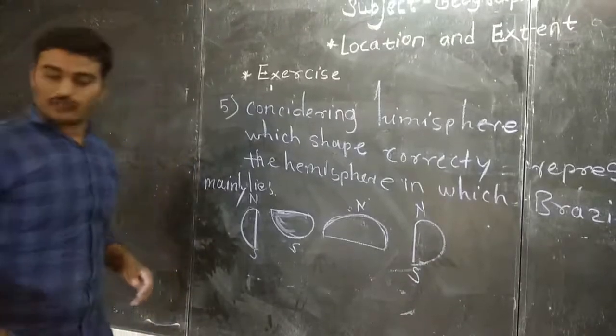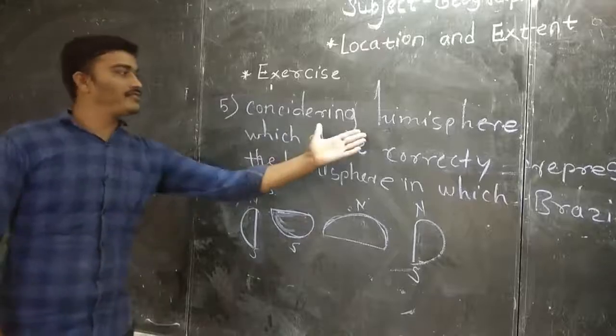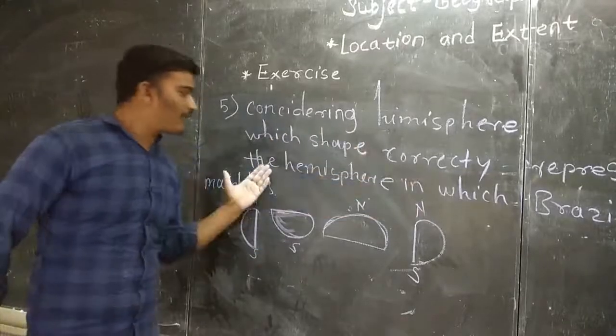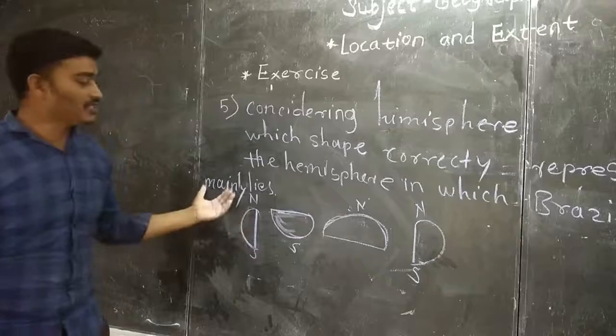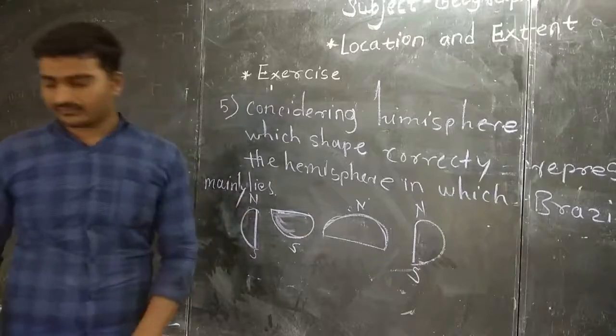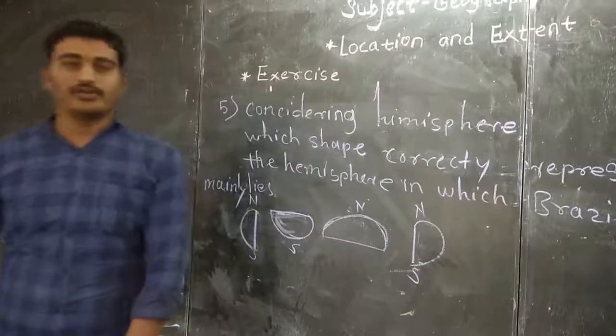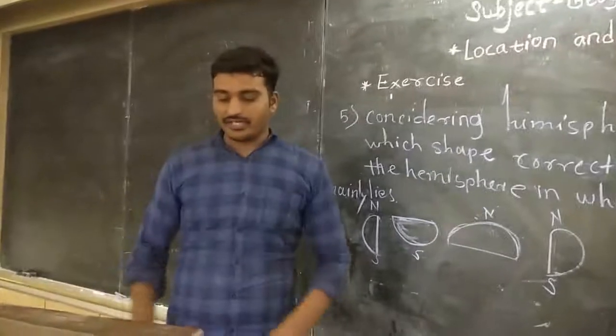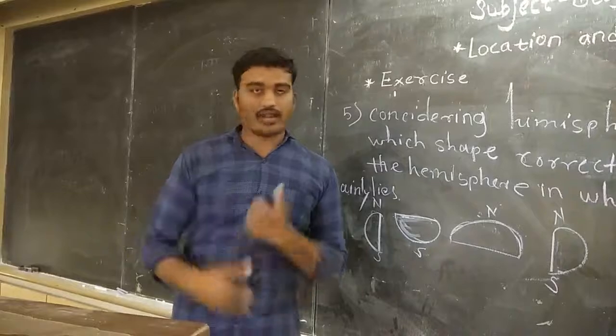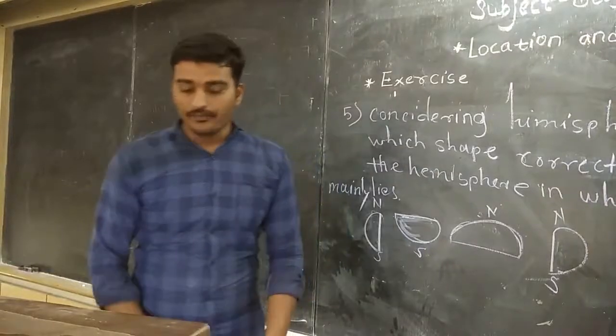Similar question for this. See the next one, considering hemisphere, which shape correctly represents the hemisphere in which Brazil mainly lies. Now about Brazil. The equator line passes through Brazil, we already know that. We are going to see in which section, as we already learned in the first video.